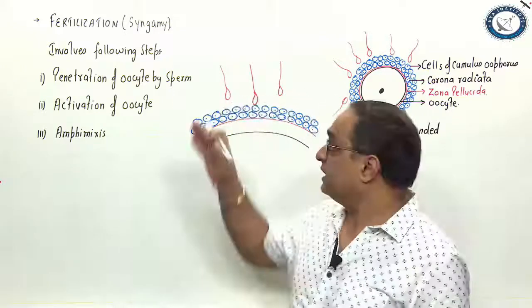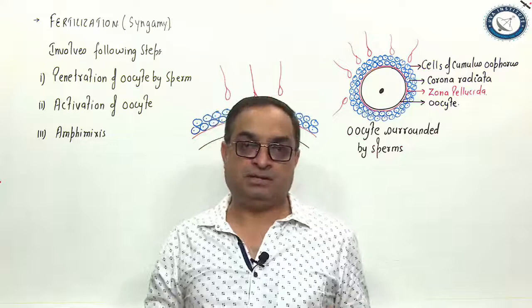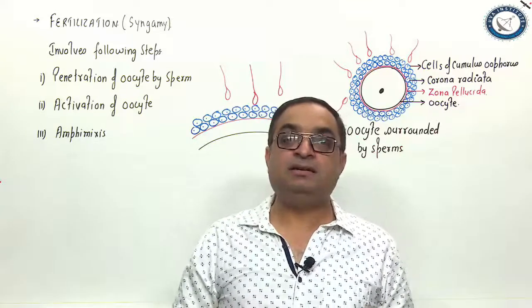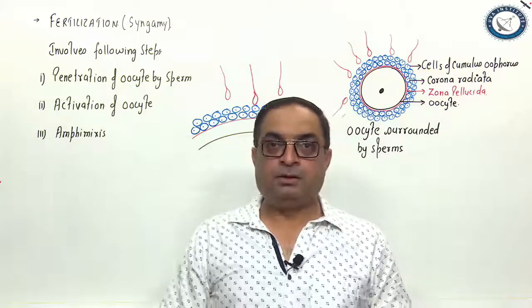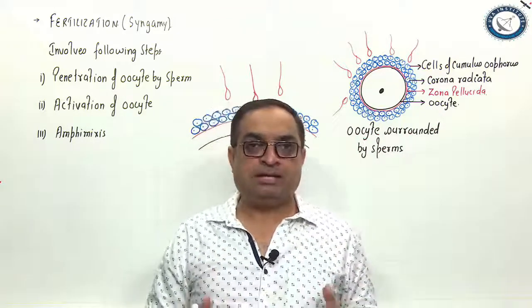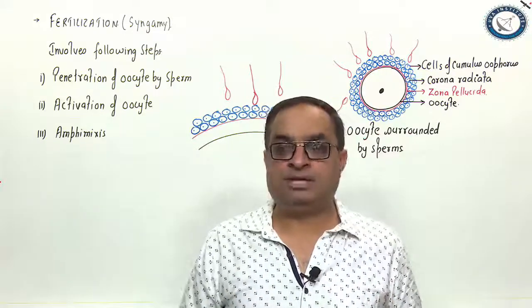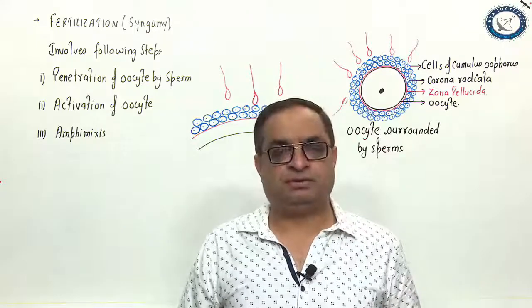Fertilization or syngamy is the fusion of male and female gametes. We'll discuss internal fertilization as it happens in humans. During sexual intercourse or copulation, the seminal fluid is deposited in the vagina. Millions of sperms are deposited in the vagina.